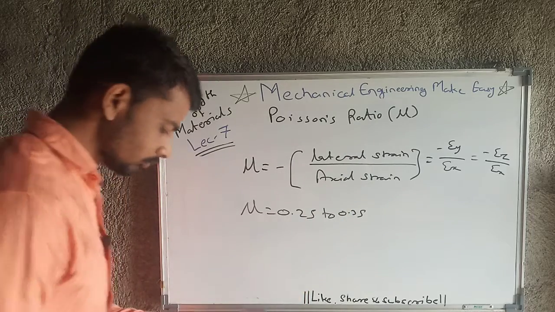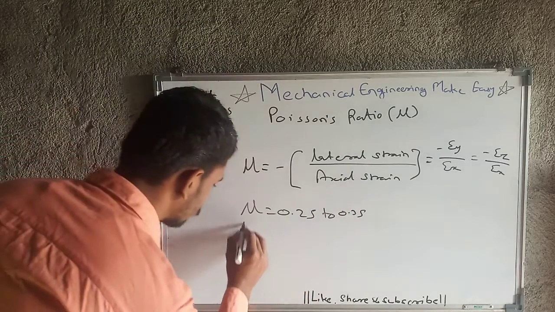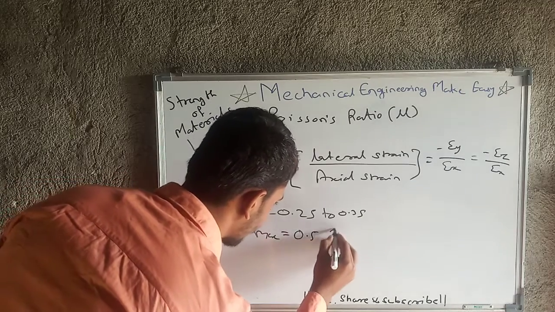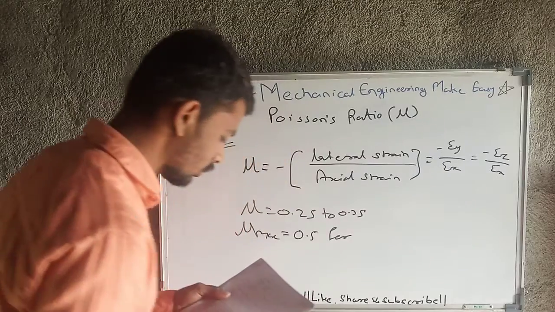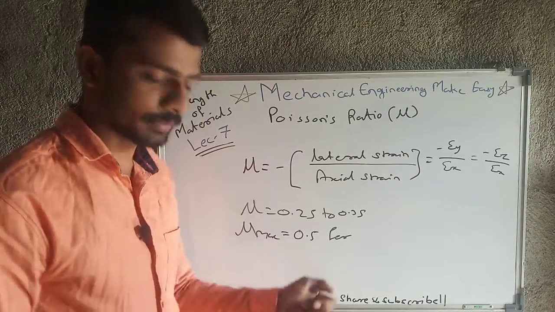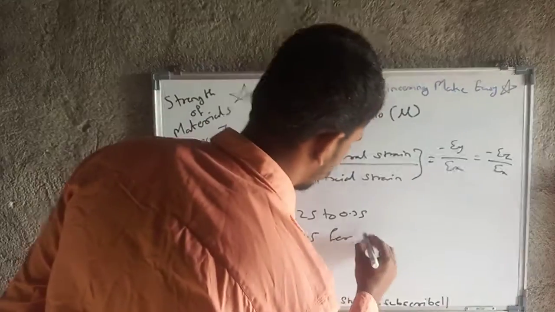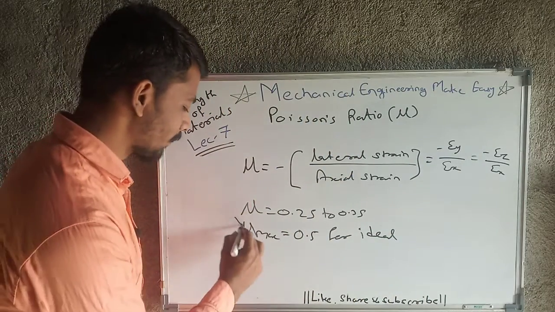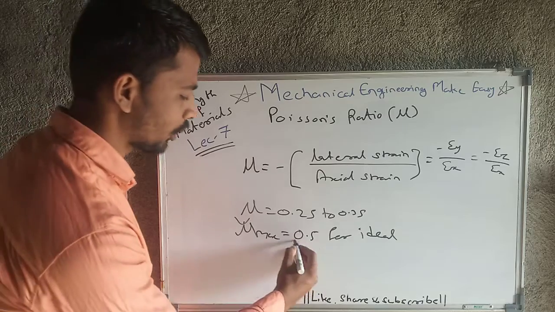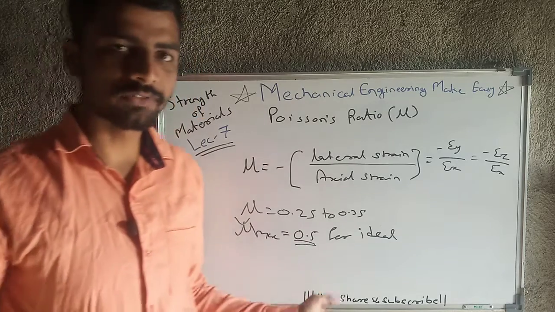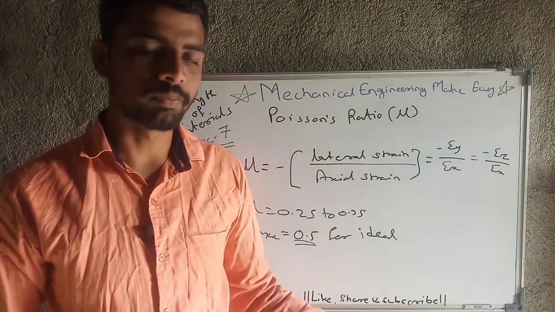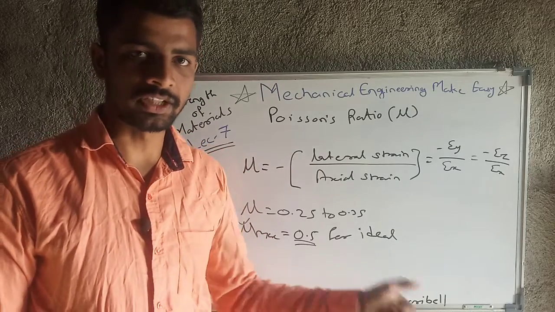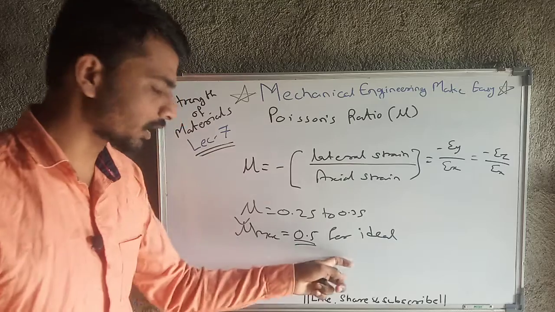Then the maximum Poisson's ratio value is 0.5 for an ideal elastic incompressible material. For an ideal elastic incompressible material, the maximum value of Poisson's ratio is 0.5. It is the value only for an ideal elastic incompressible material, and there is no material which is ideally elastic incompressible. This is only a theoretical concept.